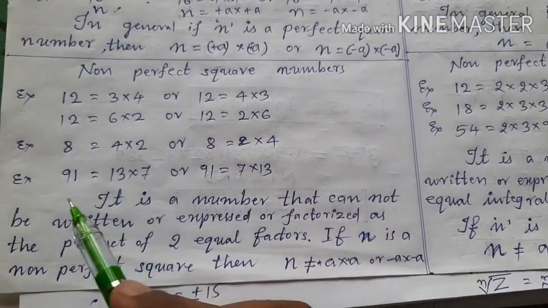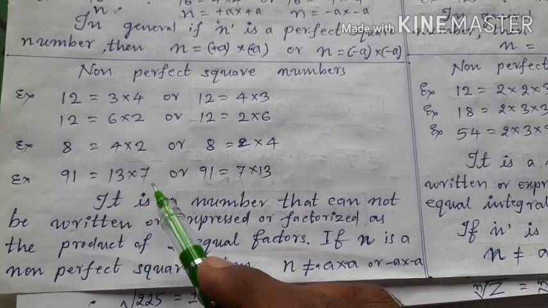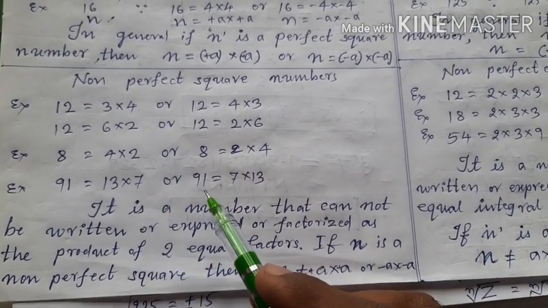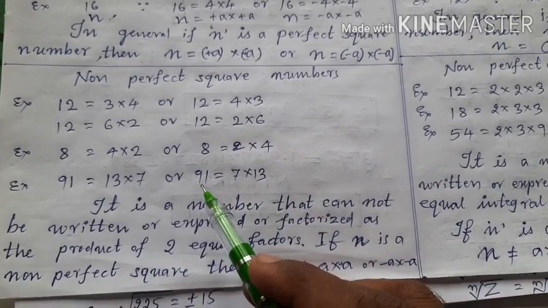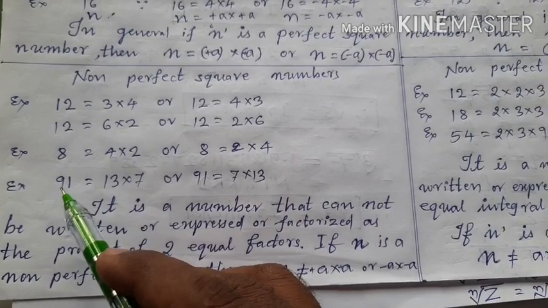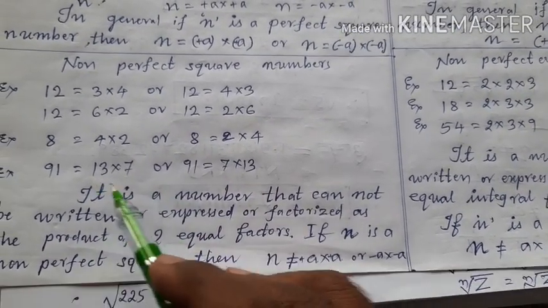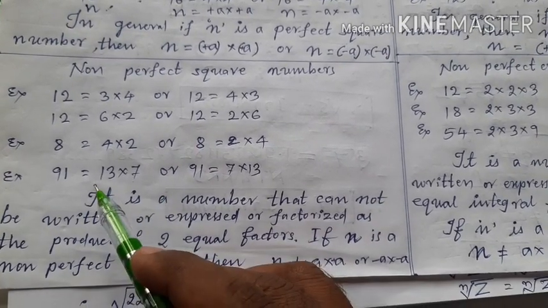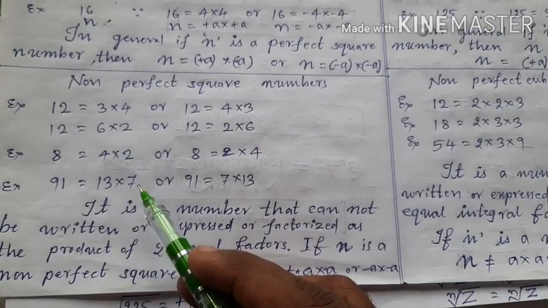Similarly, let me take one more example, 91. 91 is the product of 13 and 7 or 91 is the product of 7 and 13. Okay, 7 13s are 91 and 13 7s are 91. That is true. But 91 is the product of two unequal integral factors or unequal integral numbers. Integral numbers means they are integers, right?